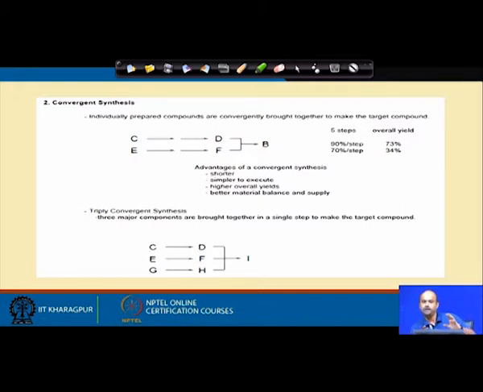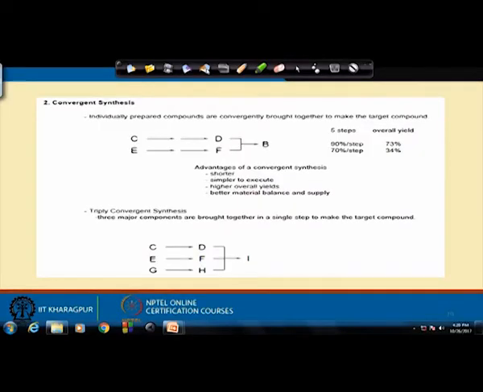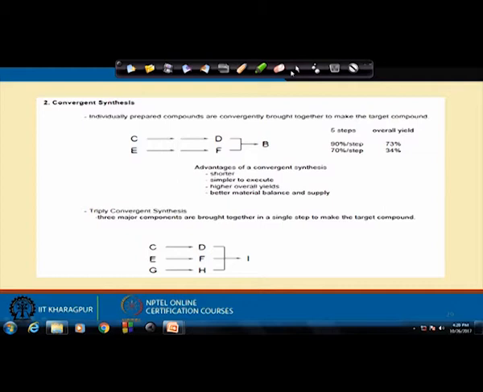That is quite a different ball game. So, it is always advisable that you follow a branching pathway or convergent pathway. Sometimes you have a triply convergent pathway, which means there are many branching pathways. If the molecules are complex, you can have branching pathways. So, try to avoid the linear pathway, but for a simple molecule the linear pathway is always okay, and probably in our discussion we will be talking more about linear pathways.